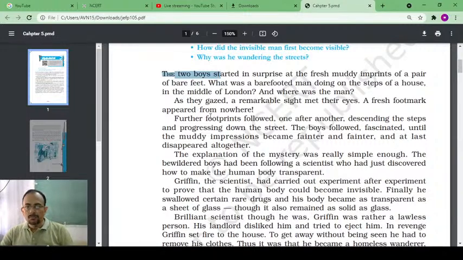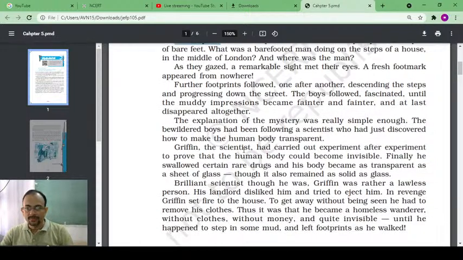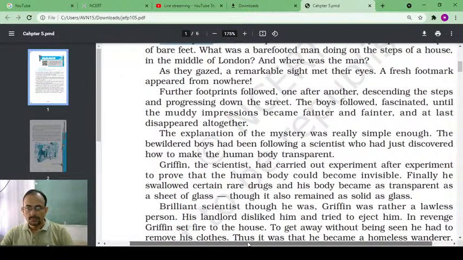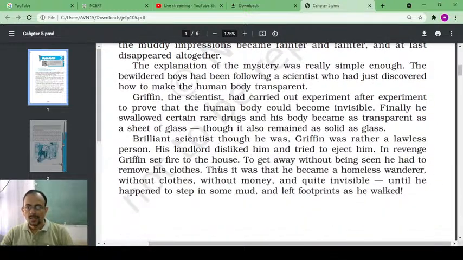Then you see here the explanation. The explanation of the mystery was really simple enough.